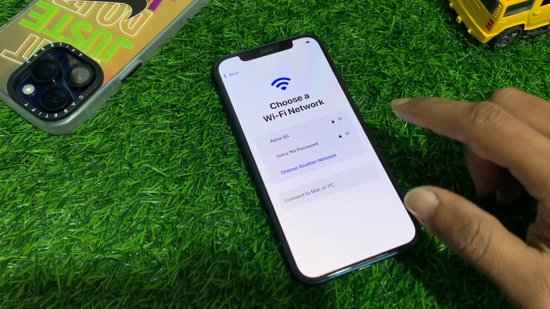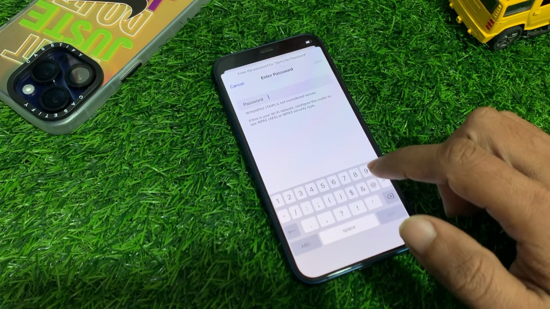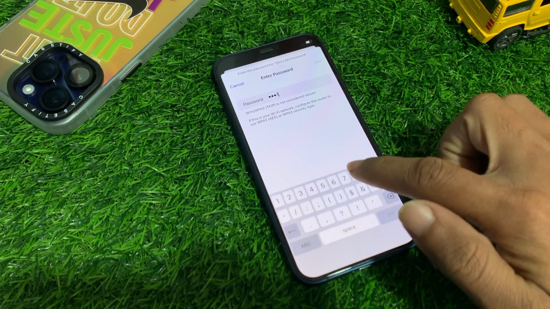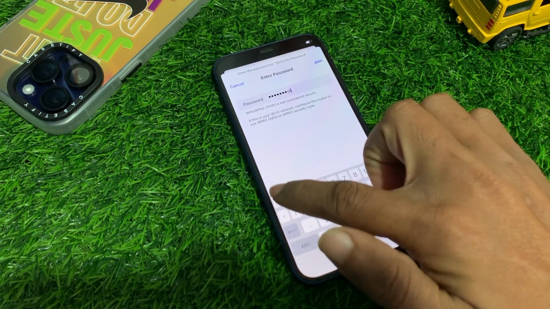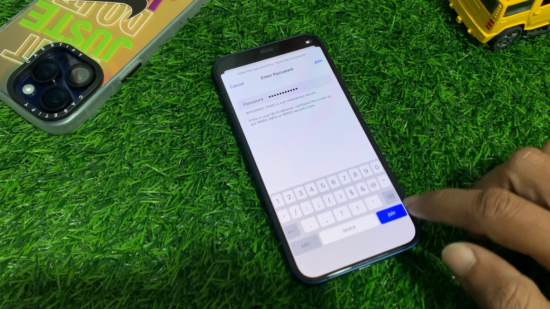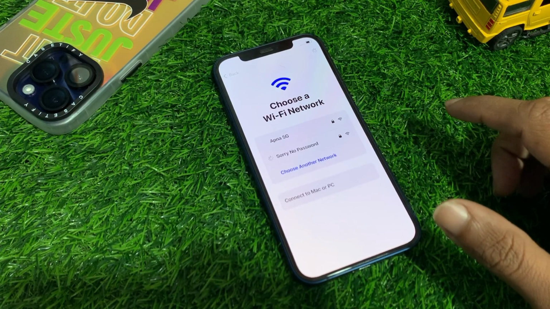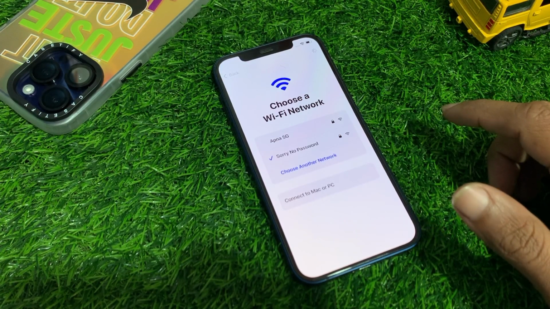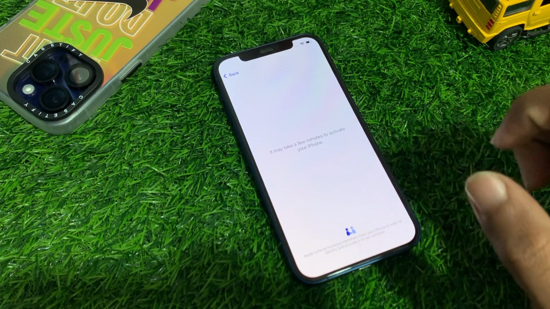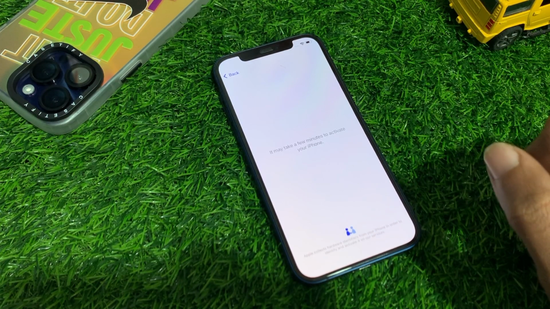Here you can see choose a Wi-Fi network, so choose your Wi-Fi network and enter your Wi-Fi passcode. So after entering the Wi-Fi passcode, tap on join. Wait for a few seconds until your device is connected to the Wi-Fi. And here you can see it may take a few minutes to activate your iPhone. Wait for a few seconds until your device is activated.